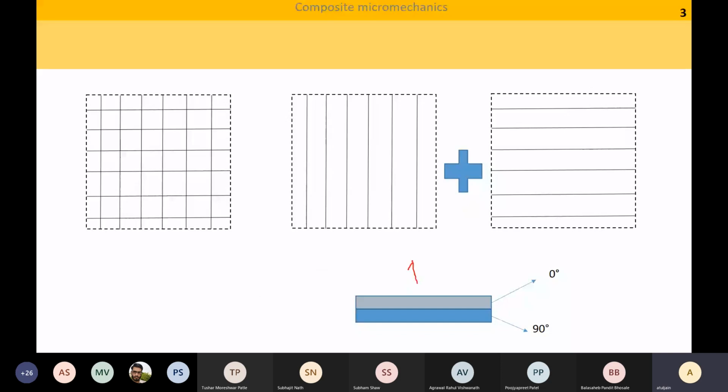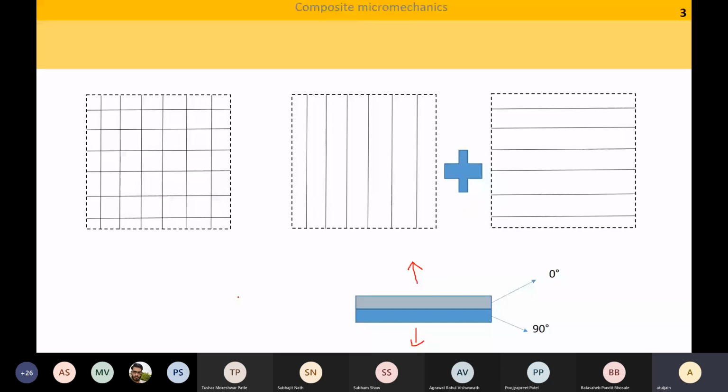If the loading is like this, then what assumption can I make? We can use 3 layers under isostress condition. We'll then use the isostress assumption. We don't need 3 layers for isostress. Even if it is 2 layers, we can still go for the isostress assumption.